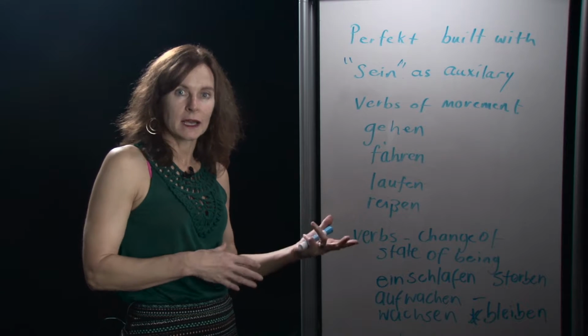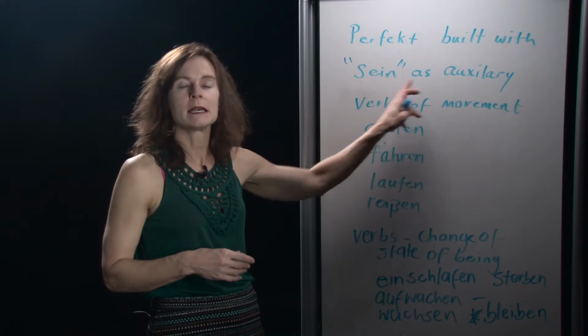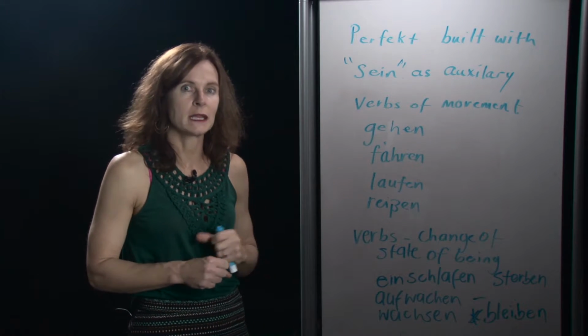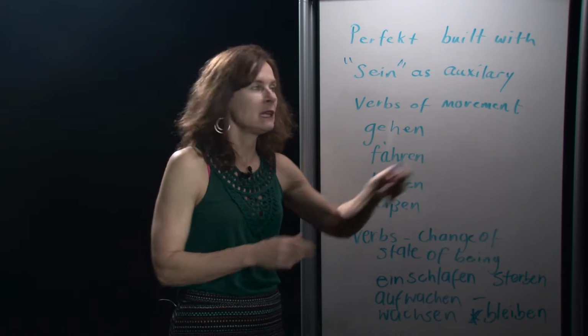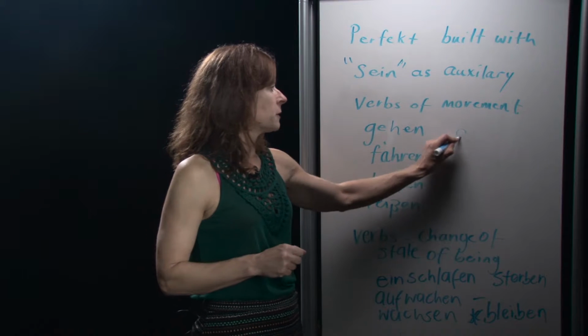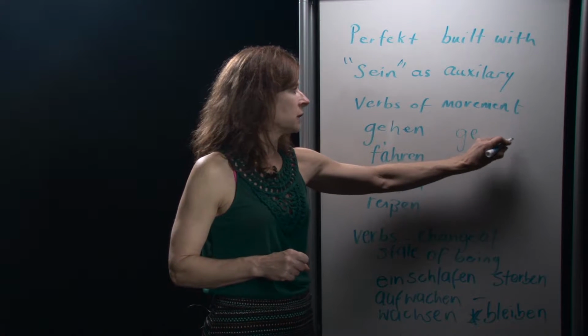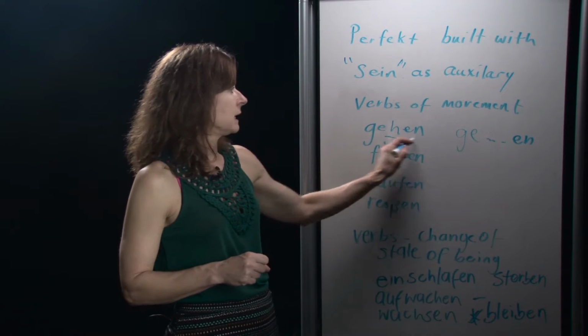Er ist gegangen. So you see, use the sein verb as the auxiliary. That's the second verb that gets conjugated. And then it still falls in that ge-en form that you have all along. Ge-en. So ich bin gegangen.